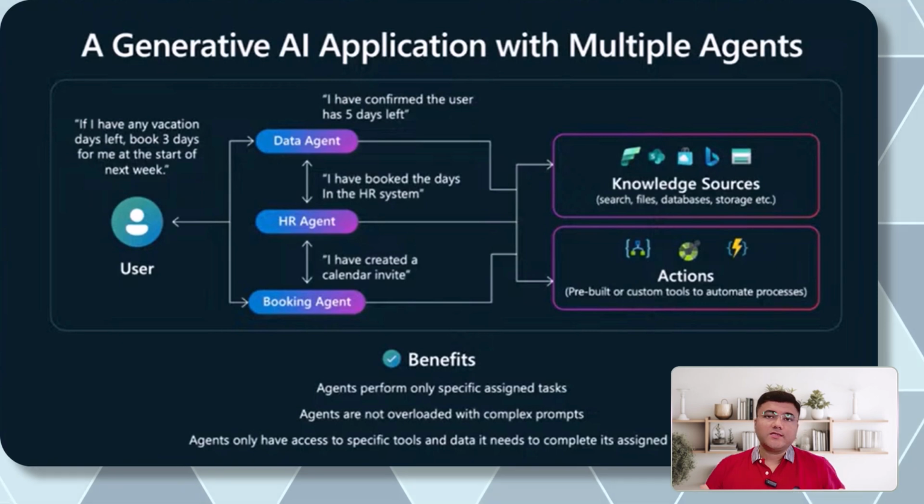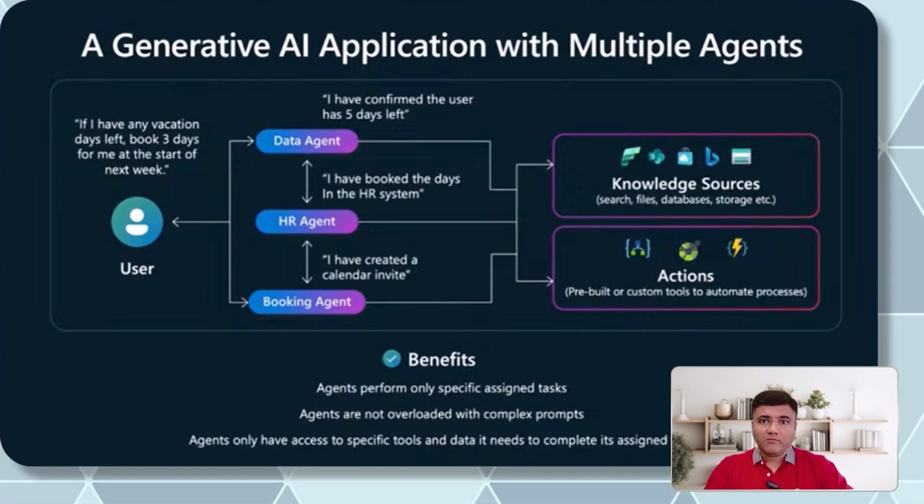If you try to visualize this, it is very similar to how we work in an organization. We always have every employee focusing on one particular task based on his or her role. And in the same way, every agent is going to be focusing on one specific task. And that's how multi-agent systems are going to be designed. But as I said, this is a long journey to go.